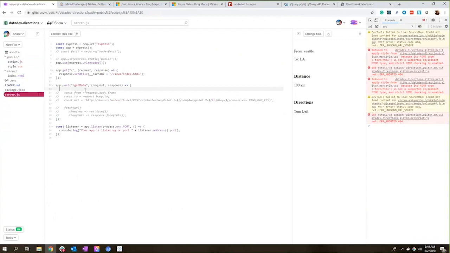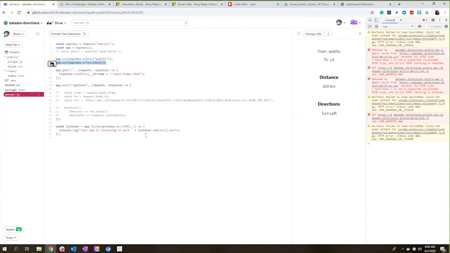Now, before I can do anything with this request, I need to tell my application what to expect in the request. jQuery post sends URL encoded data. So I'm going to say, okay, Express, make sure you're parsing out the body as it's being sent as URL encoded data. So now that I have that, I can take a look at what request I'm getting.